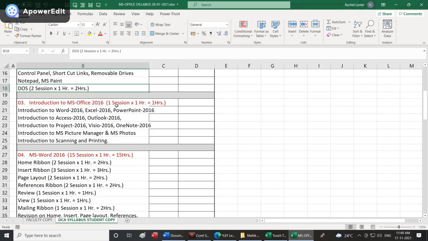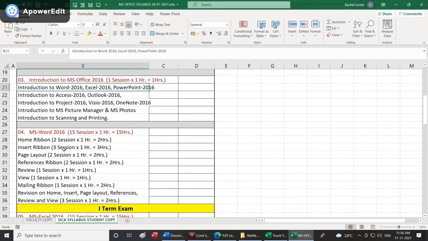There are a lot of them, but these are the most commonly used office environment application software. So we will give a small introduction to Word, Excel, PowerPoint, Access, Outlook, Project, Visio, OneNote, MS Picture Manager, and MS Photos. We'll also give a small introduction to scanning and printing, because every day we'll be giving you scanning and printing. Next we would come to Word.